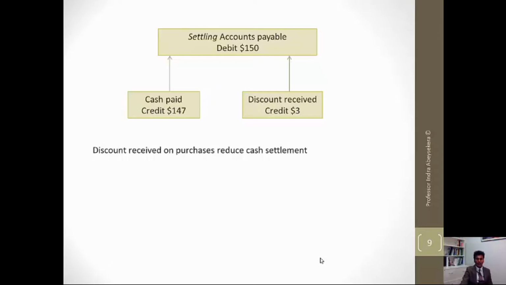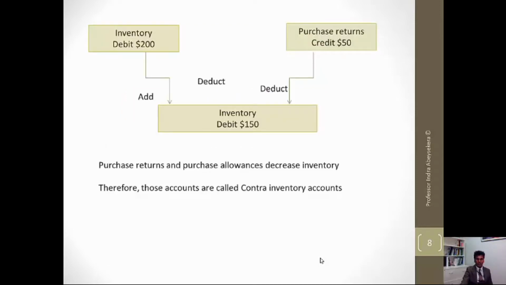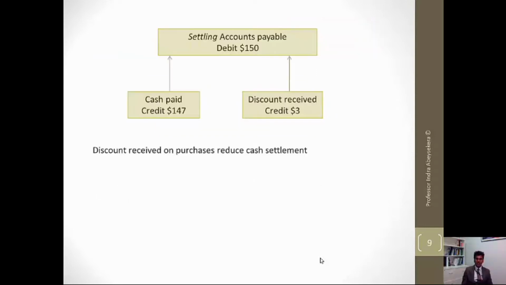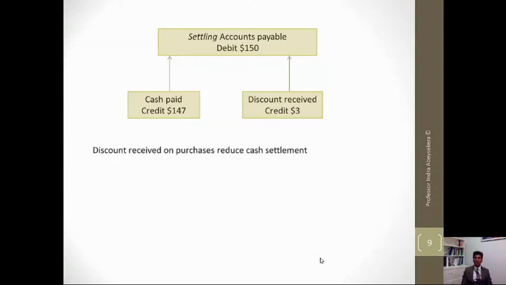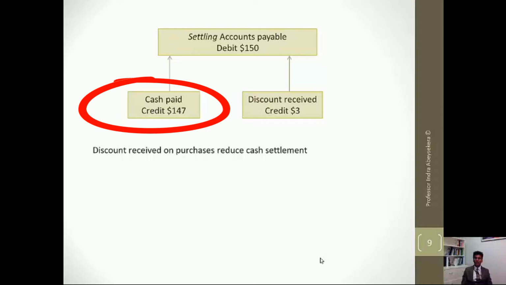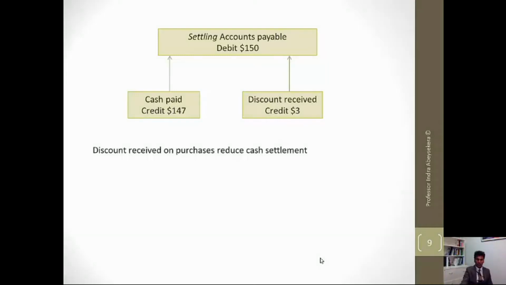So 150 is the net inventory, and for that the company has to pay. But if the company receives a discount for that payment, the cash payment will now reduce. The company is supposed to pay 150, but it will pay cash 147 because a discount was received.